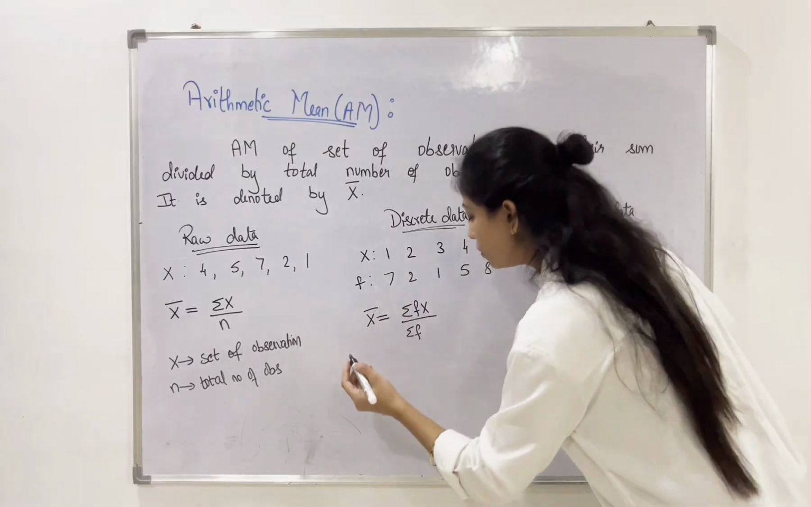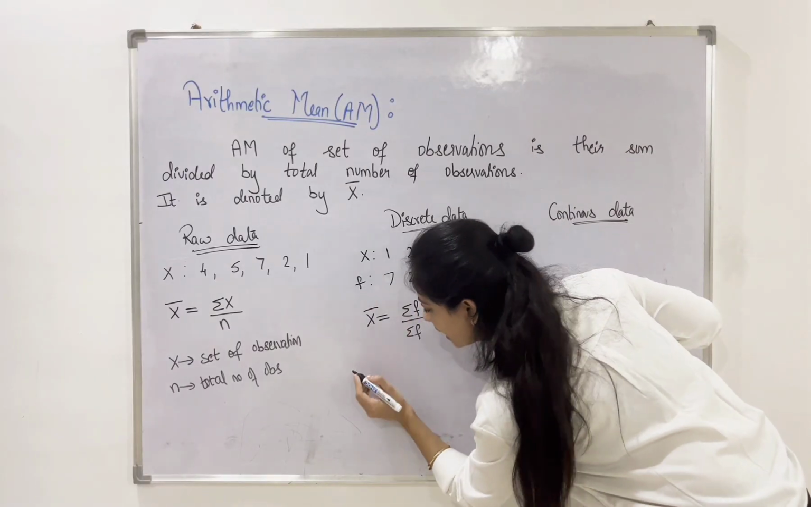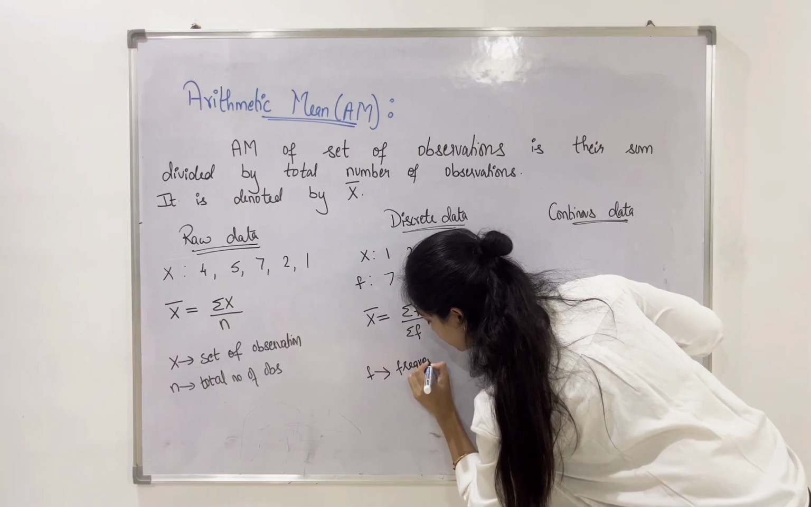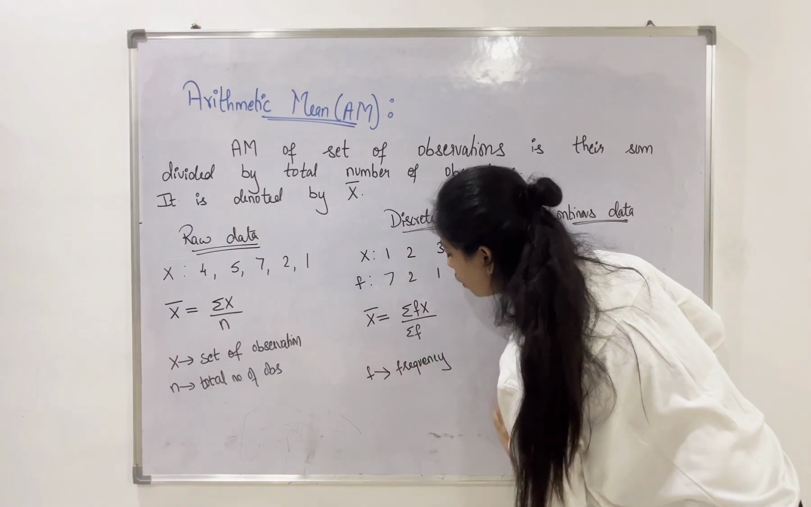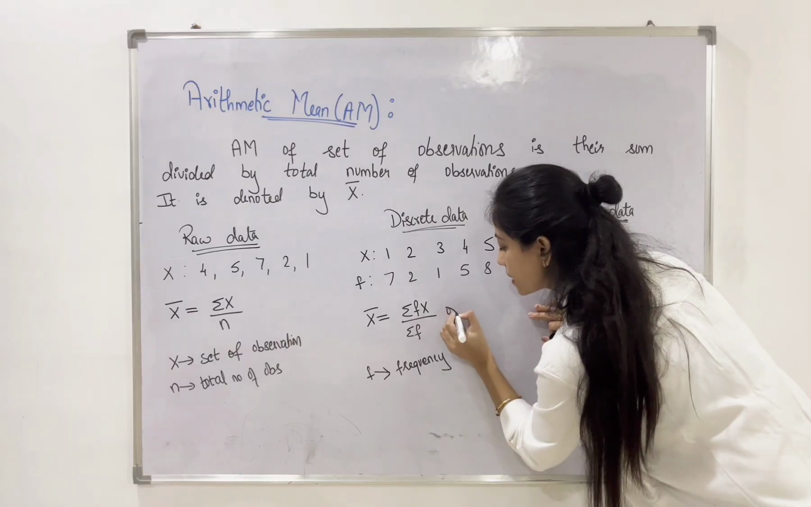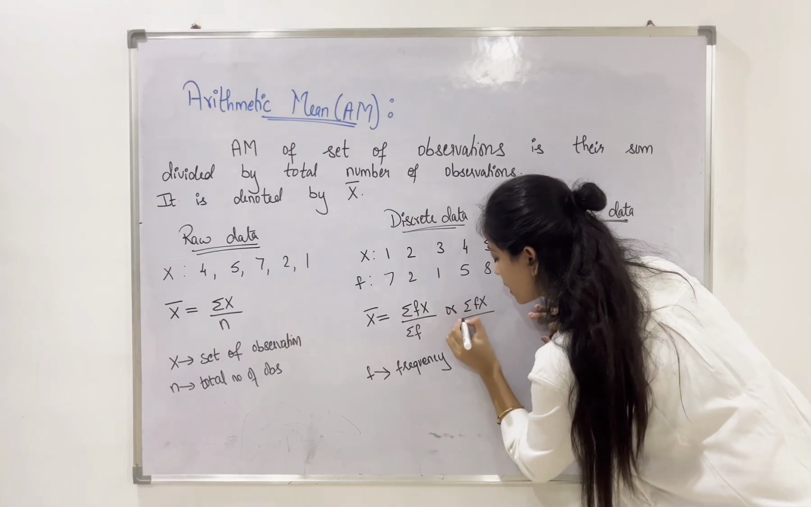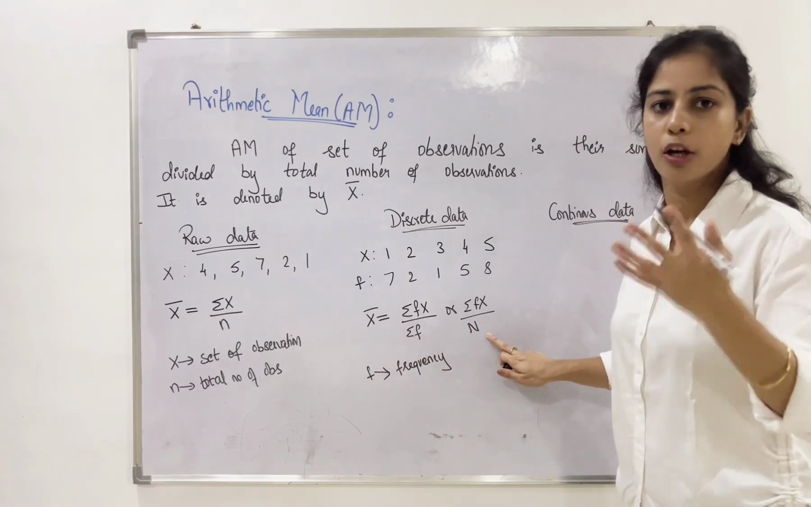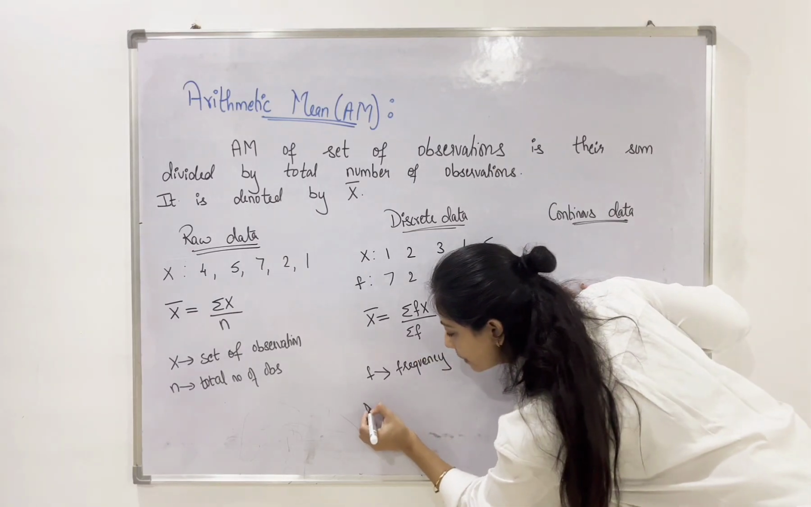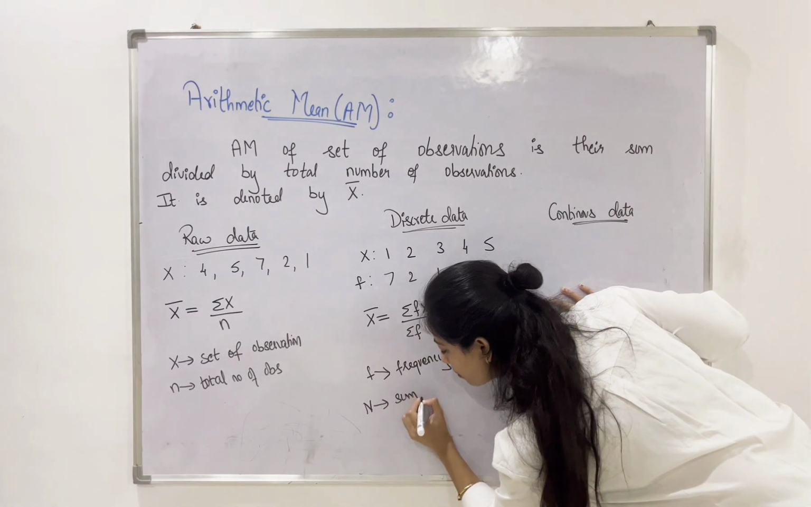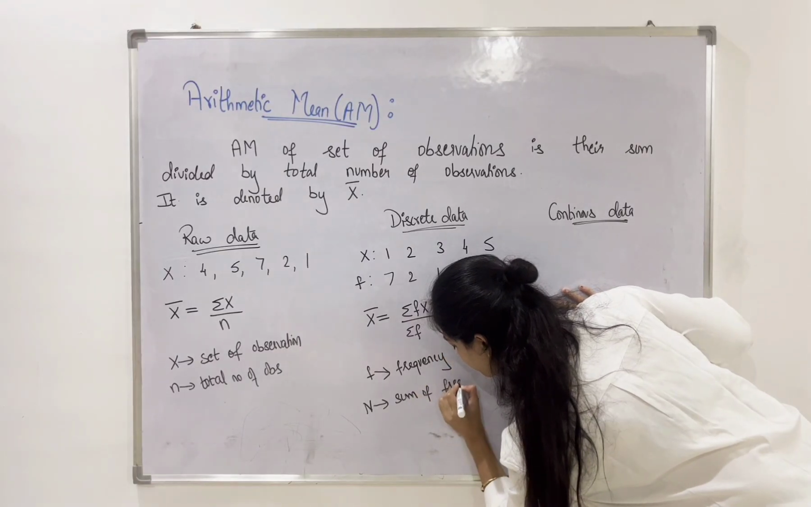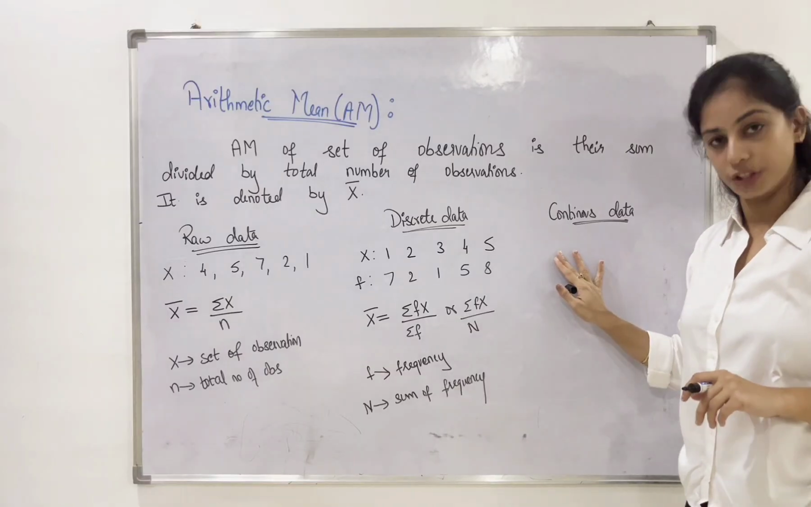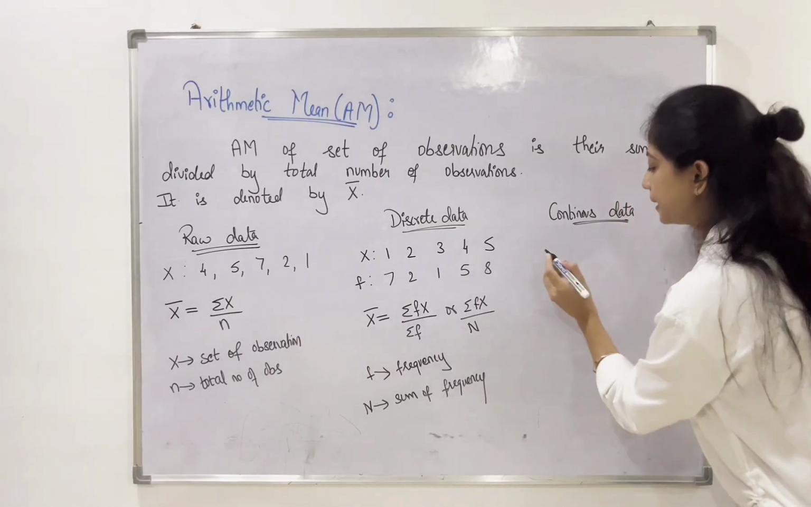So here also, your f is nothing but frequency, or you can also call this formula summation fx by capital N. Either sum of f or capital N, both mean the same. So capital N is nothing but sum of frequency.